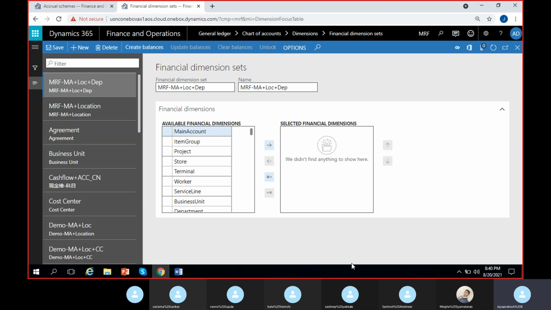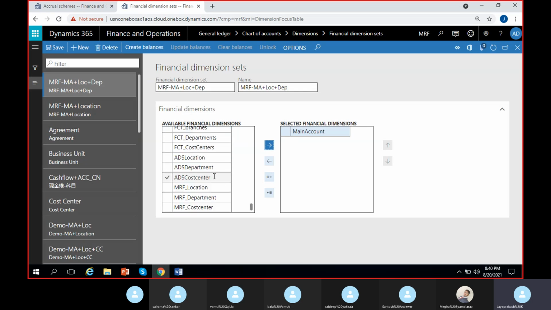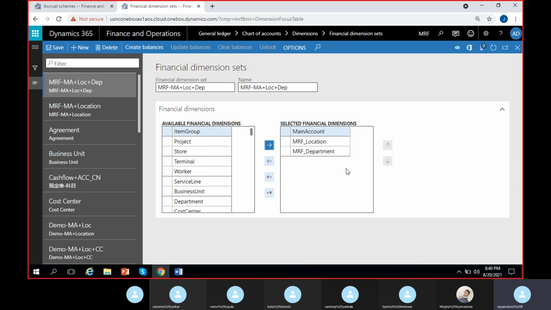So how do I select them? Select main account, click on the arrow, and move it this side. And go down, go for location and department. We'll select location and department both at a time and click on this arrow mark. So it will be selected.